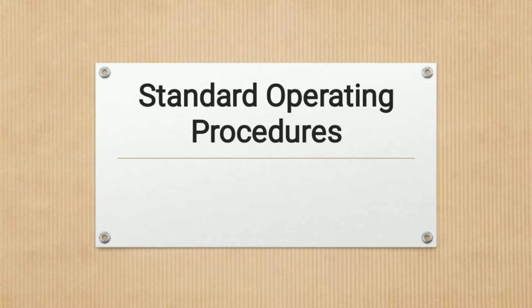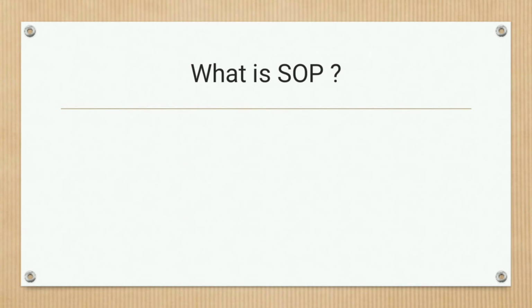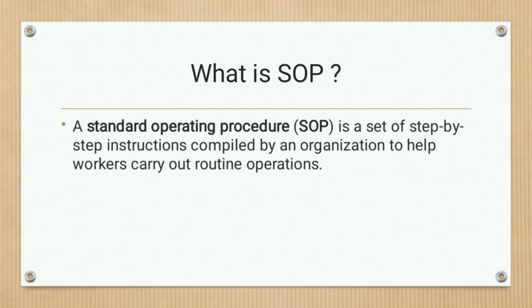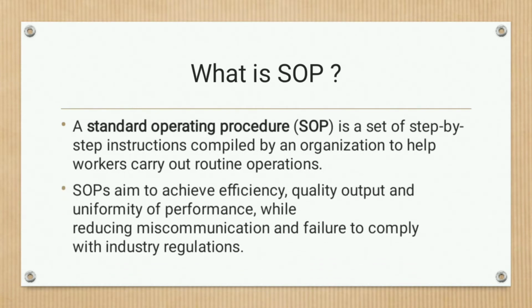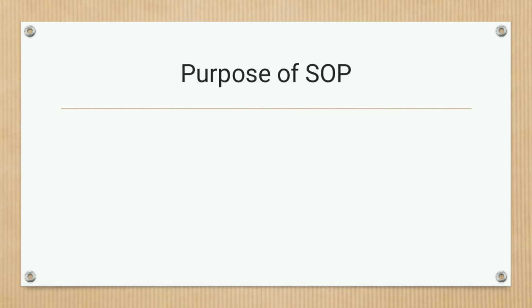In this video, we are going to study standard operating procedure. So, let's begin. What is SOP or standard operating procedure? A standard operating procedure is a set of step-by-step instructions compiled by an organization to help workers carry out routine operations. SOPs aim to achieve efficiency, quality output, and uniformity of performance while reducing miscommunication and failure to comply with industry regulations.